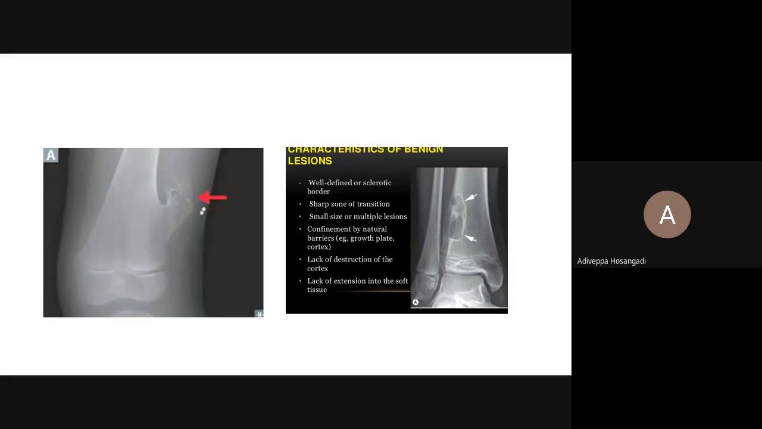Lack of extension into the soft tissue. You see this is all soft tissue. In X-ray you also have to focus on other than bone, in the soft tissue also. So these signs are the hallmark of a benign bone tumor. Okay, and where is it situated? Sometimes it is situated centrally, sometimes eccentrically. So all these things you have to take into consideration, then you will be able to diagnose the type of bone tumor.